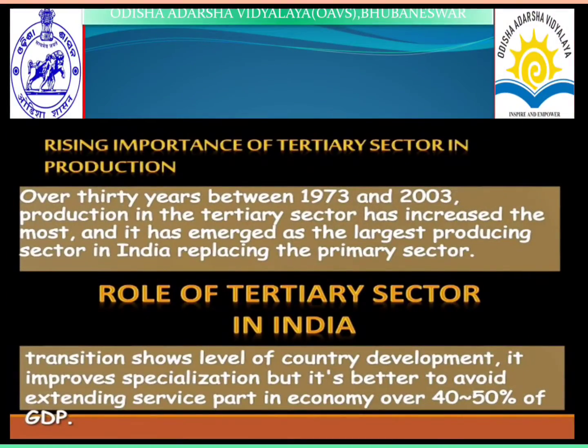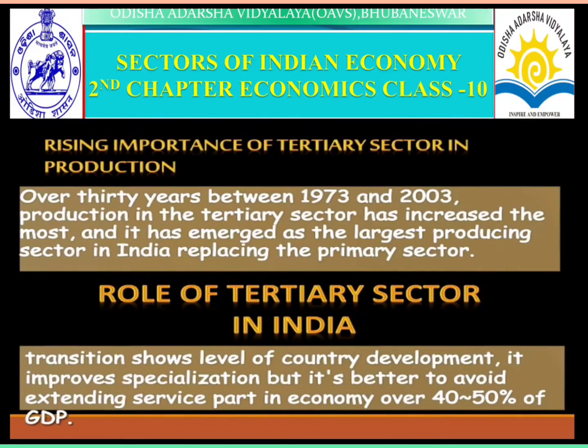show the rising importance of the tertiary sector in production. Over 30 years, between 1973 and 2003, production in the tertiary sector has increased the most, and it has emerged as the largest producing sector in India, replacing the primary sector. Now the tertiary sector has replaced the primary sector. Such transitions or transformations show the level of a country's development. It improves specialization, but it's better to avoid extending the service part of the economy beyond 40 to 50% of the GDP.